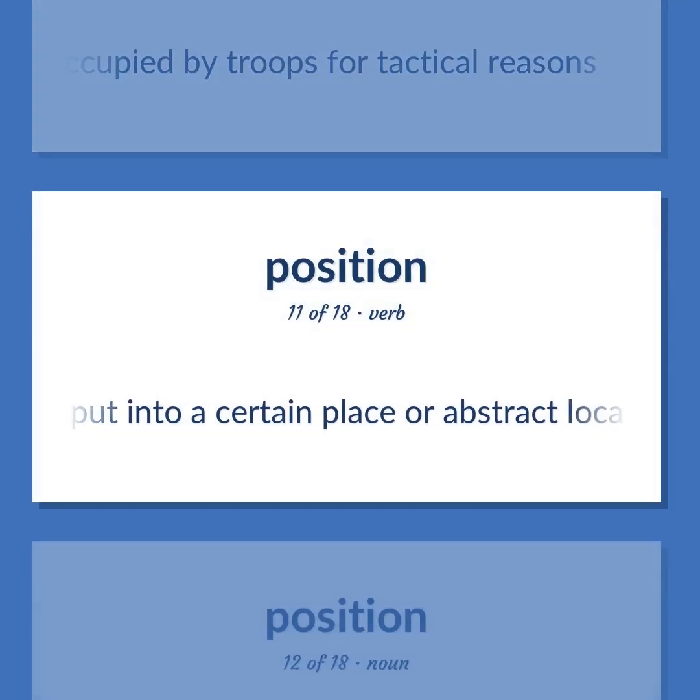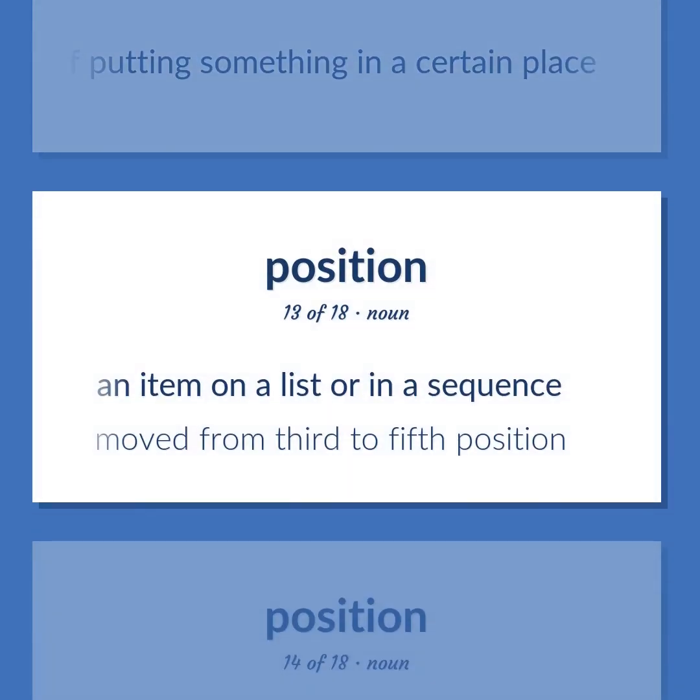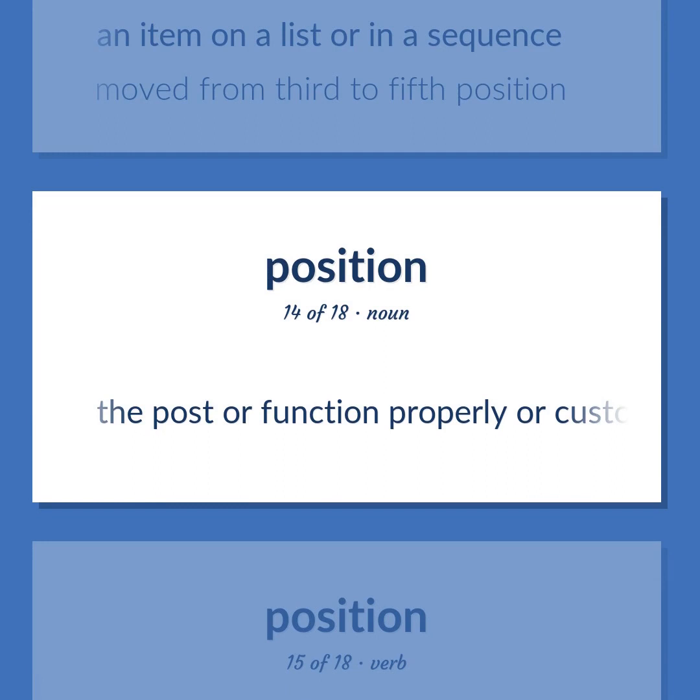Put into a certain place or abstract location. The act of putting something in a certain place. An item on a list or in a sequence. Moved from third to fifth position. The post or function properly or customarily occupied or served by another.